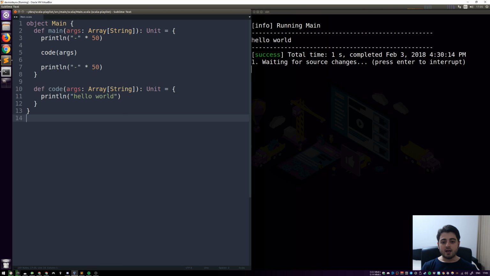First things first, if you're new here, you should probably know that a lot of content on this channel is going to be related to Scala. But if you don't know any Scala, then don't worry. We're not going to write much code today. So we're in Ubuntu in the virtual machine, and I have Sublime Text as my text editor on the left, and I have a regular terminal on the right, which runs SBT, which is a Scala build tool, which is going to build our code and run it for us.